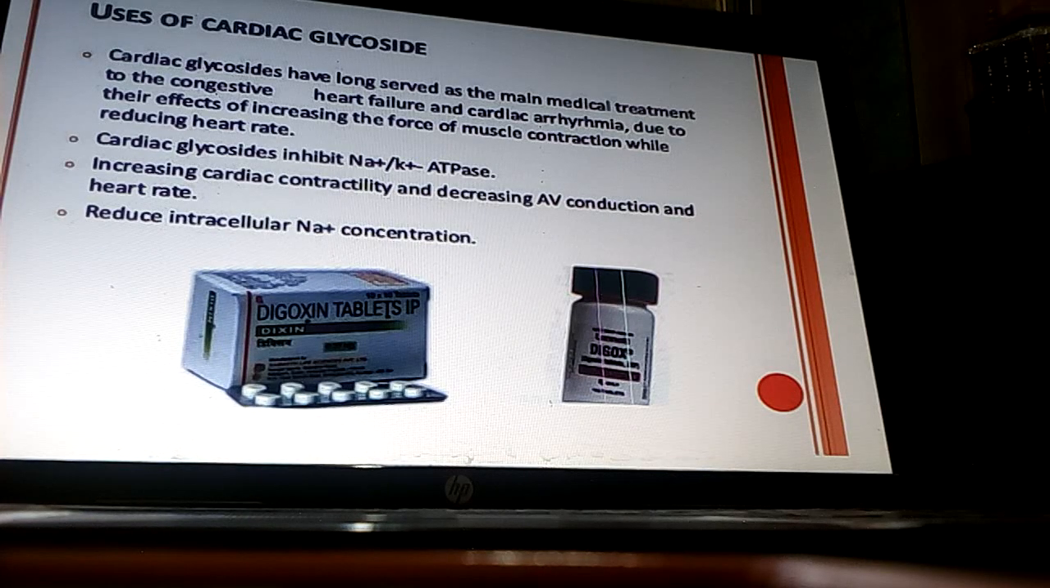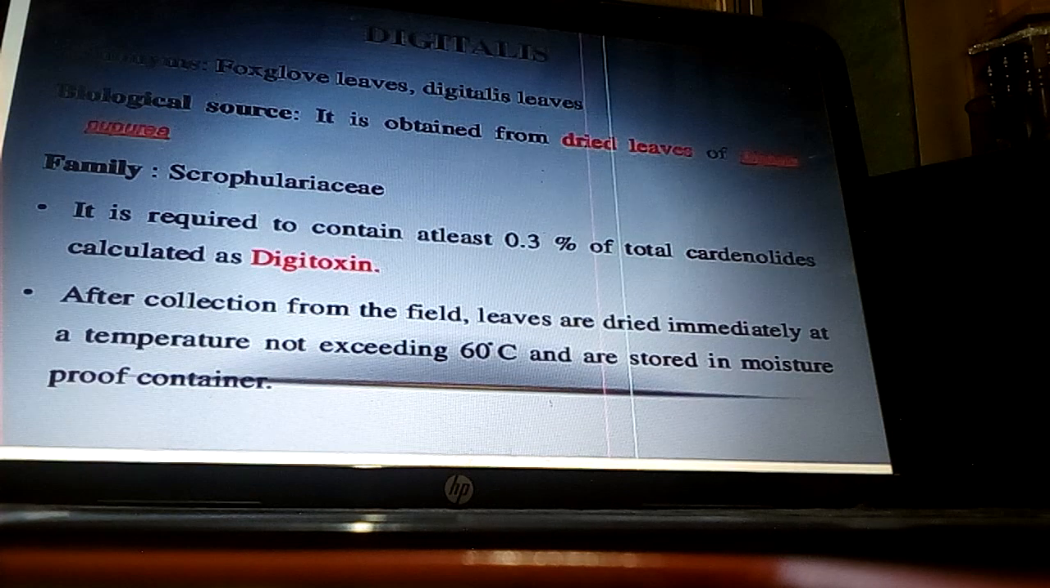Cardiac glycosides inhibit sodium potassium ATPase. There is a decrease in intracellular sodium ion concentration and an increase in calcium ion concentration inside the cardiac cells, and thus the activity of the heart increases, increasing cardiac contractility and decreasing AV conduction and heart rate. Now the natural drug which comes under cardiac glycosides is digitalis.